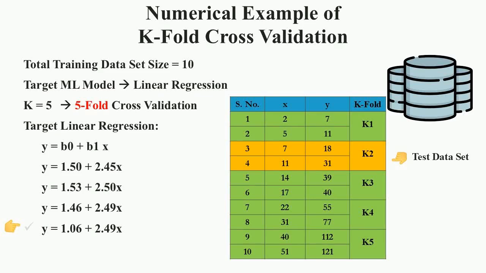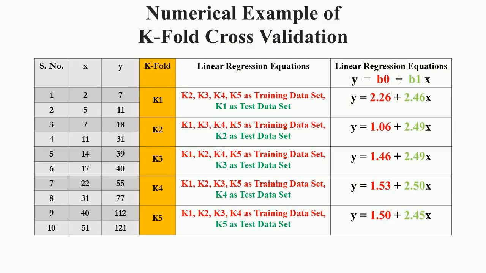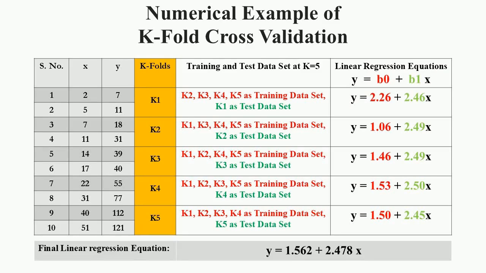Further, K1, K3, K4 and K5 are used for training and K2 is used for testing the model. Again, a new regression equation is obtained and presented here. And finally, K2, K3, K4 and K5 are used for training and K1 is used for testing the model. And the regression equation so obtained is presented. All the regression equations are summarized in the presented table with respective training and testing k-folds. A final linear regression between x and y is obtained by taking the mean of the b0 and b1 values. This is presented in the last row of the table.